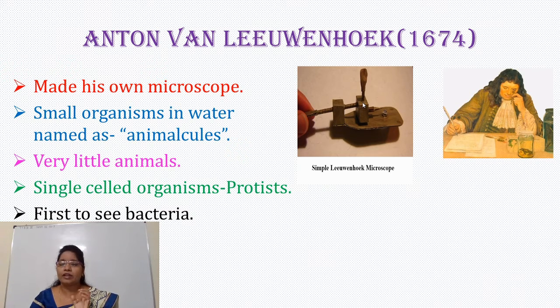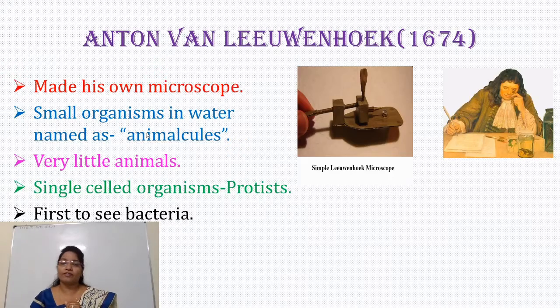He observed very little organisms such as bacteria, RBCs, sperm cells, etc. He called these organisms animalcules. Anton von Leeuwenhoek called these organisms animalcules.